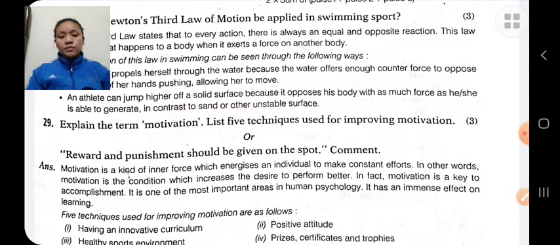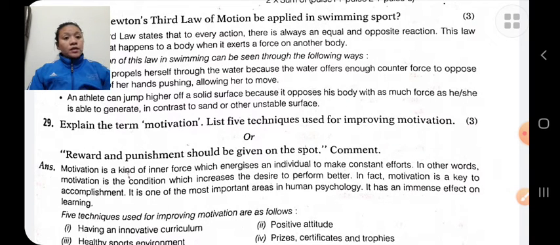Internal motivation means motivation which comes from inside of an individual, like goal setting, social needs, trust. External motivations are those motivations that come from outside, like punishment, reward, etc.